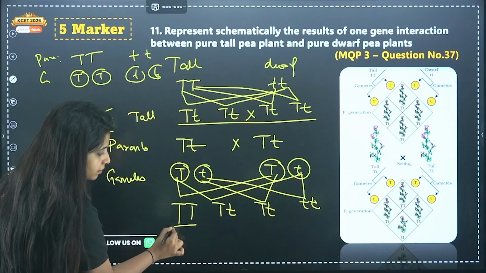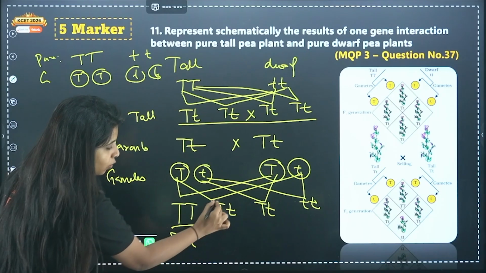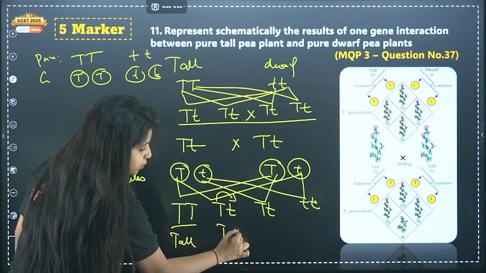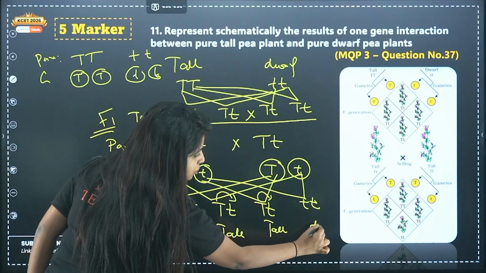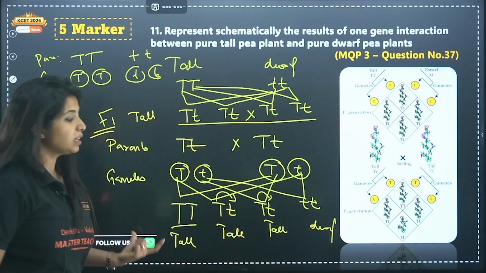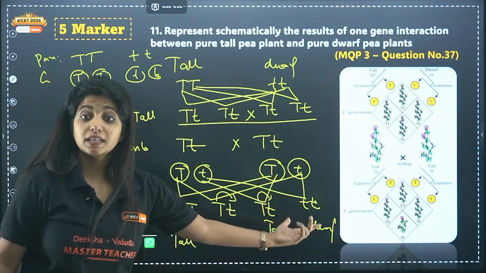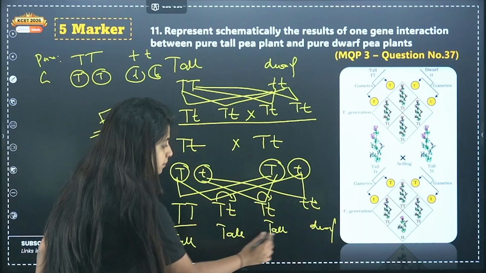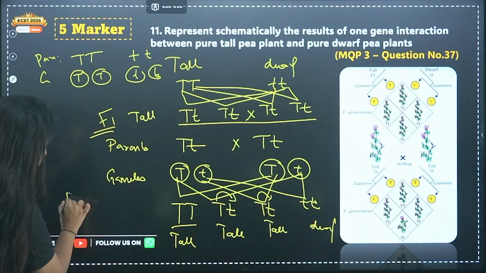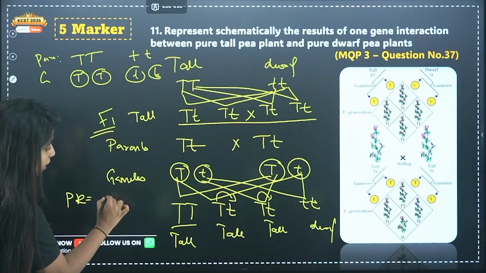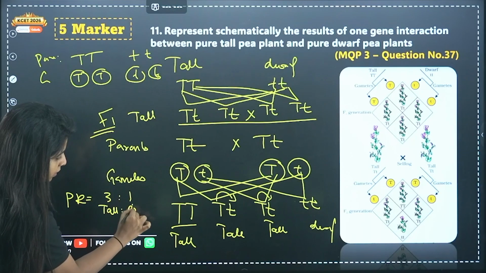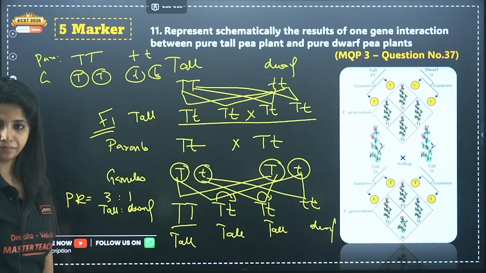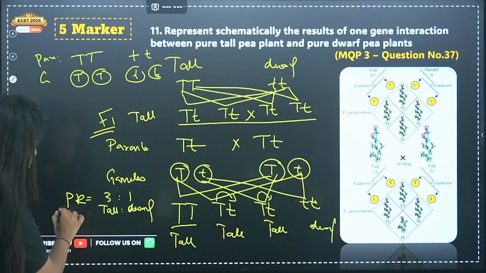Over here, you get tall. Over here, this is also tall. Over here, this is also tall. But this one, my dear children, is dwarf. What is the phenotypic ratio? Physical appearance ratio. 3 of them are tall. Okay, physical ratio or phenotypic ratio is 3:1, where 3 stands for tall, and 1 is dwarf.